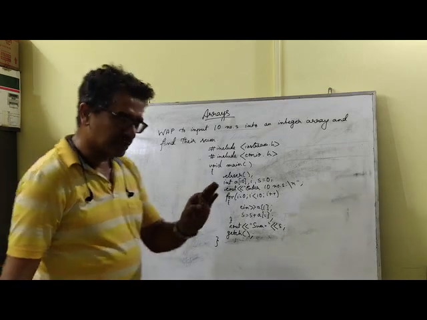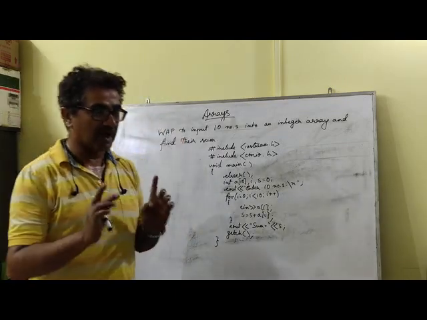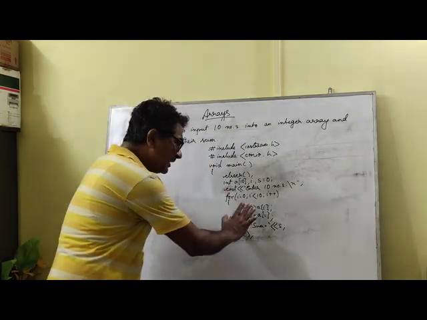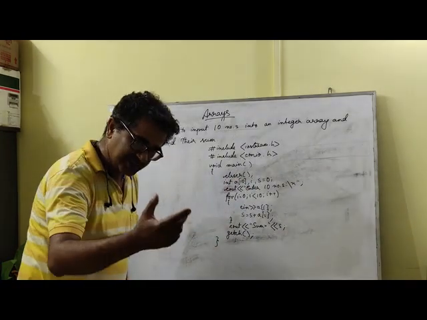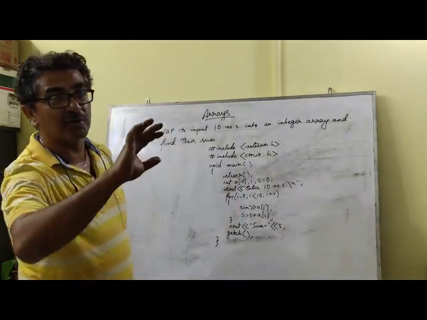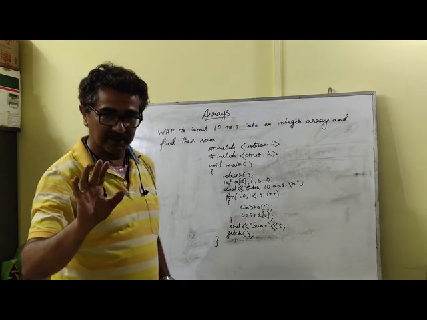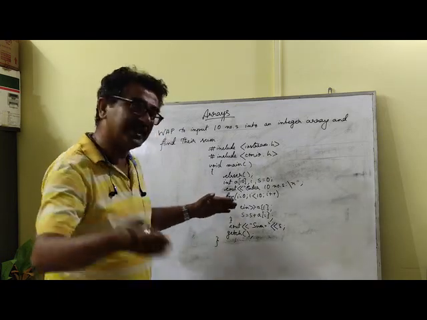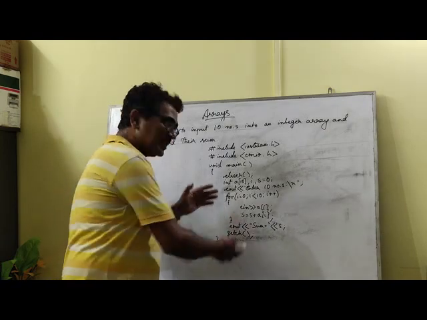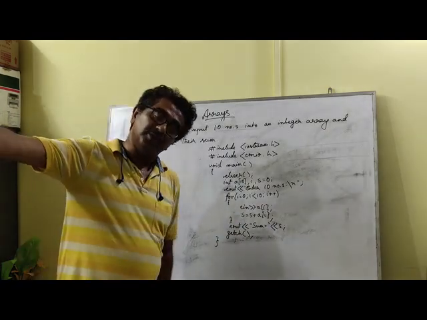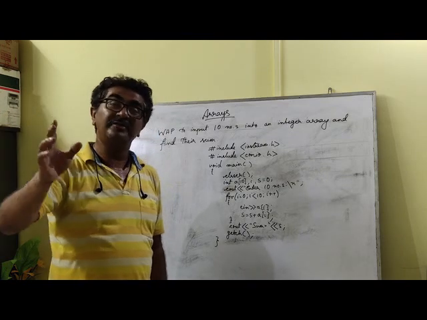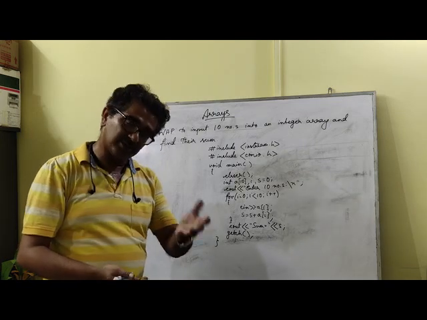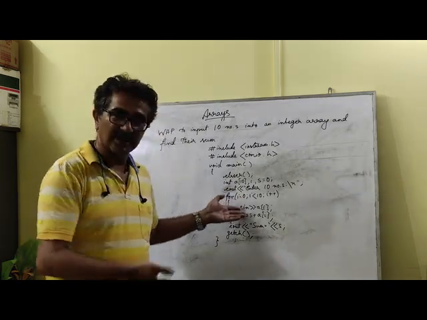However, I want you to do it in a slightly different way from now onwards when it comes to arrays. We are always going to keep the input separately, in the sense that we are going to use a separate loop for doing only the input. We are going to do nothing out there other than the input. Sum or whatever I ask you to do should be done in a separate loop. Why am I telling you? Although this is perfectly valid, you will come across programs later on where only this is the method of doing it. In that case, you will always face a problem if you continuously practice programming this way.